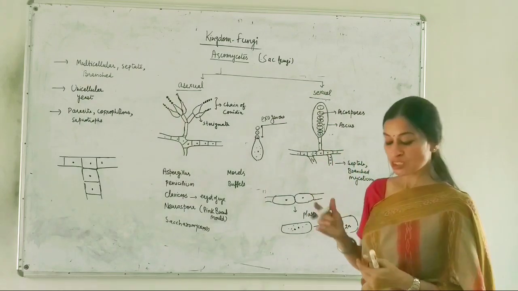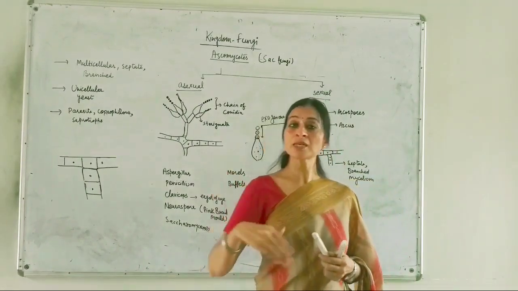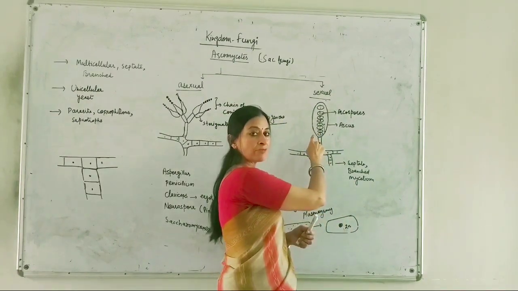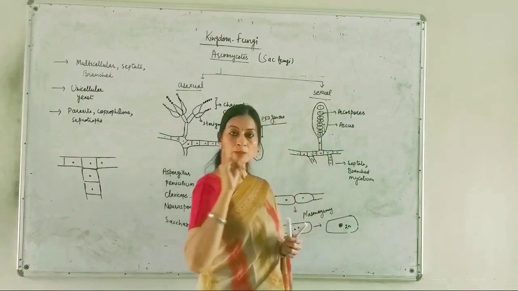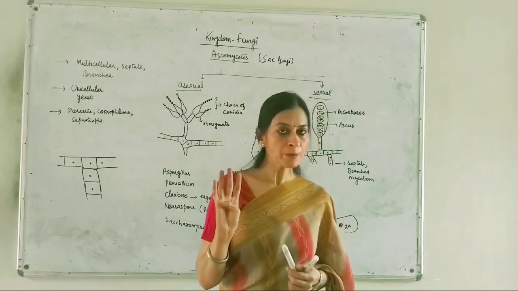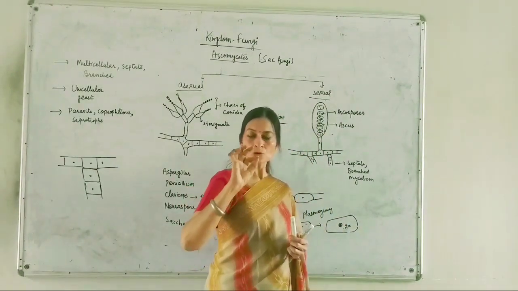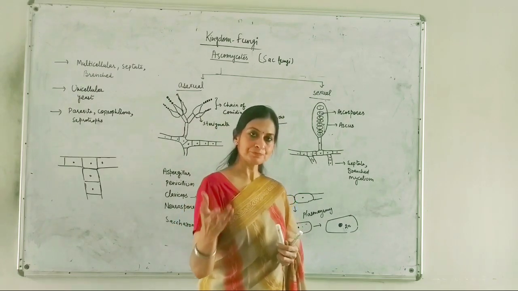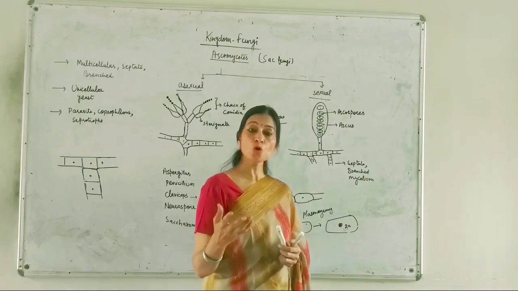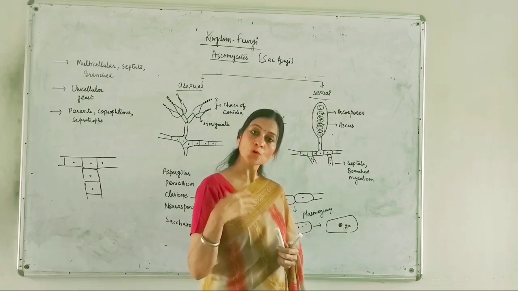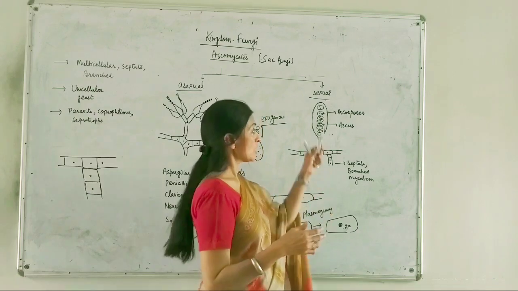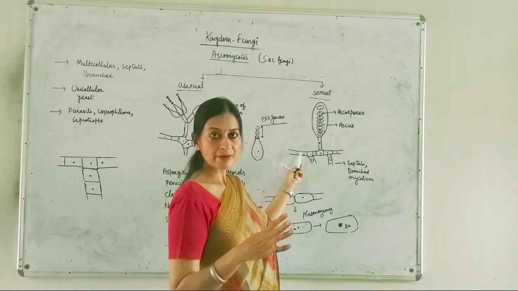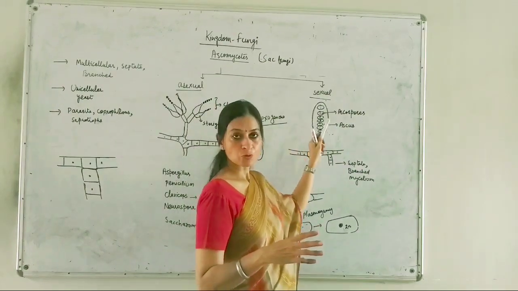Sometimes they are four in number, but in many species the zygote undergoes the meiotic division to form four haploid ascospores, which then further divide to form a row of eight. So sometimes the species can have 8 ascospores here. This is a chain of ascospores.